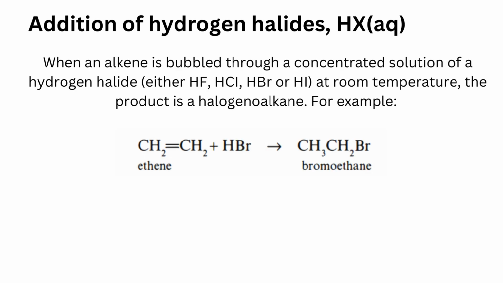Third reaction is hydrogen halide addition, HX addition. When an alkene is bubbled through a concentrated solution of a hydrogen halide, it can be either HF, HCl, HBr or HI. At room temperature, the product is a halogenoalkane. For example, ethene plus HBr gives bromoethane.